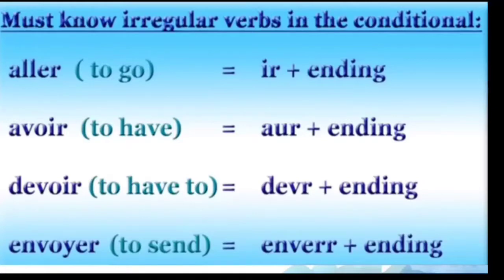And second, it's avoir. Avoir means to have. For that, the future verb conjugation is AUR plus conditional present endings. And devoir means to have to. For devoir, DEVR plus endings. And envoyer, envoyer means what? To send. For that, ENVERR plus endings.